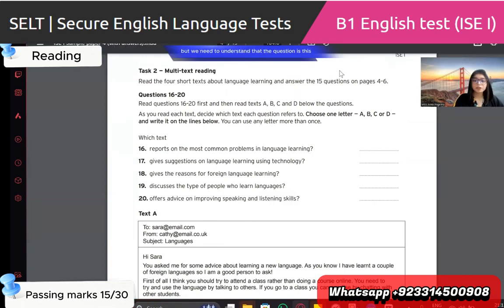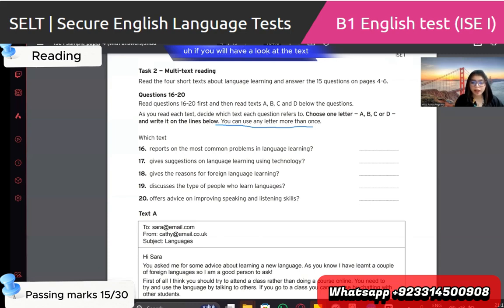No, you're right, but we need to understand that the question is this: as you read each text, decide which text each question refers to, text A, B, C, or D. I'll show you text A, B, C, or D later. You have an option in here. You can choose any letter more than once. This means A can be an answer of 2 statements. Okay. Understand it? Okay.